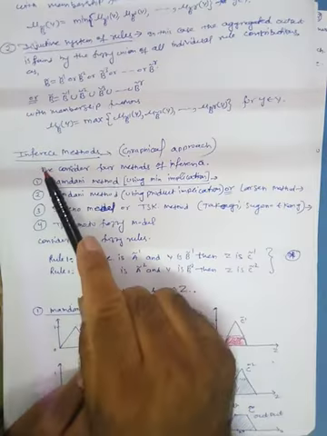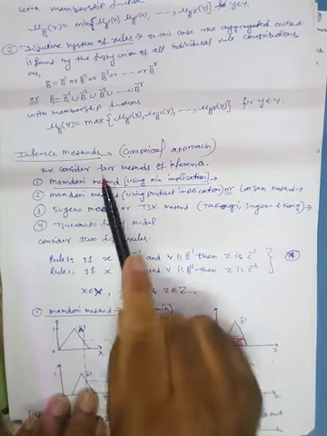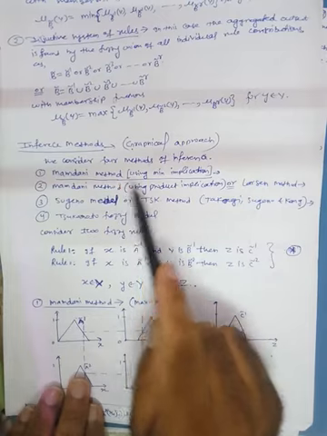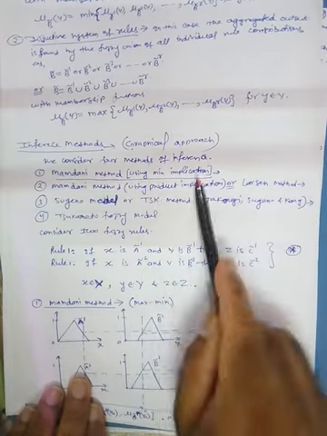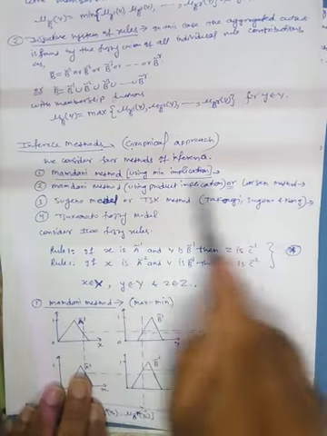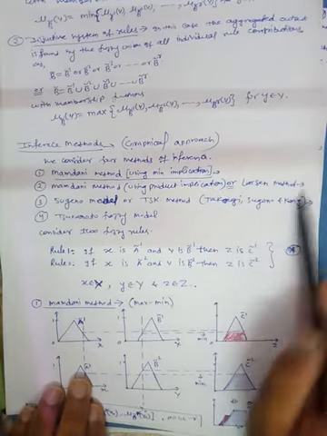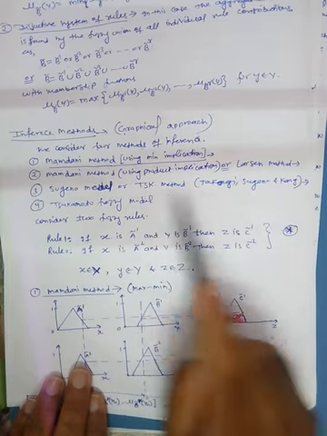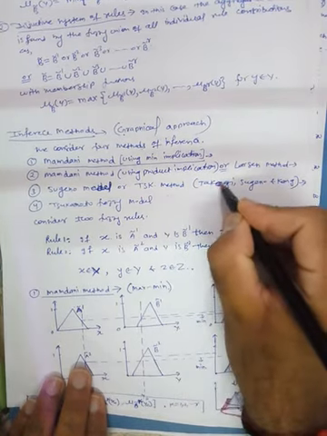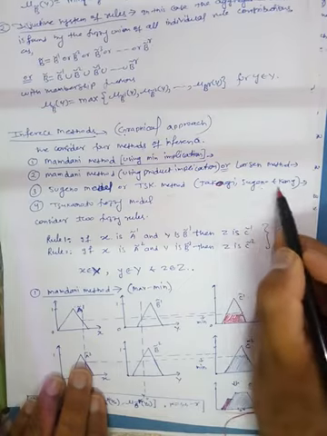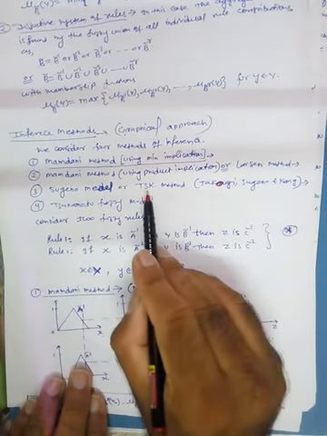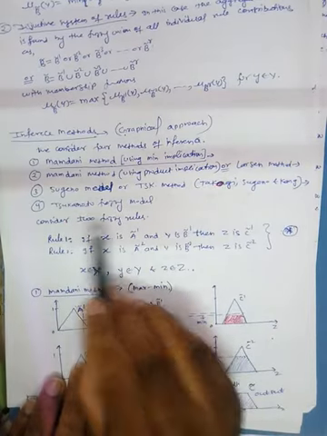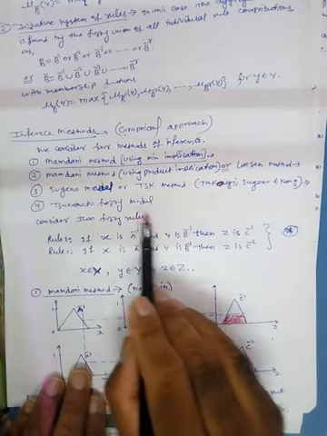So we are having basically the inference methods. So we consider 4 methods of inference. Mamdani method, which uses minimum implication. Then Mamdani method using product implication. This is also known as Larsen method. Third is Sugeno method or TSK. T means Takagi, Sugeno and Kang. Takagi, Sugeno and Kang method. Tsukamoto fuzzy model. So this is the 4th method, Tsukamoto fuzzy model.